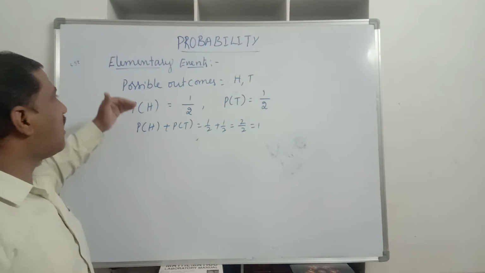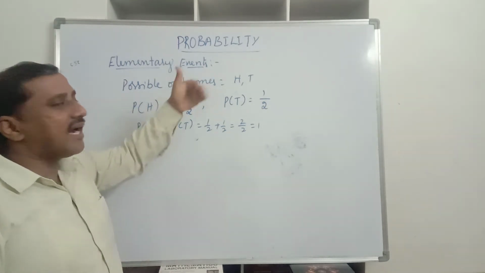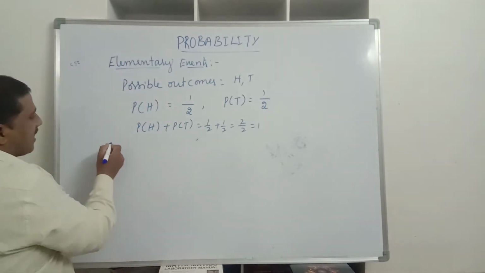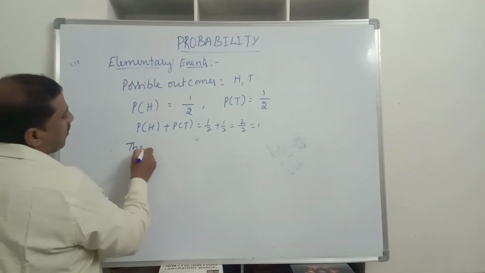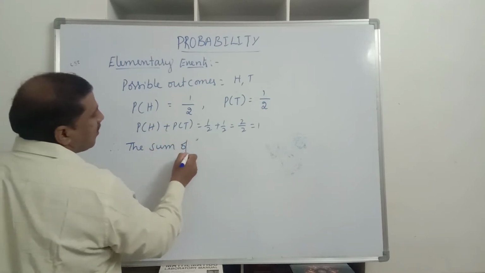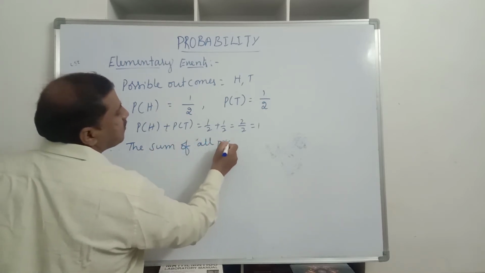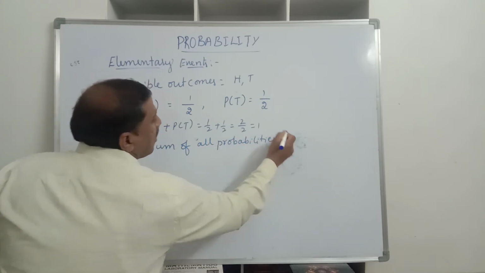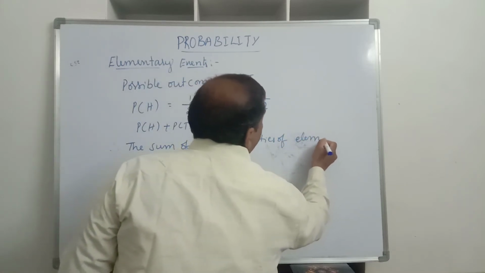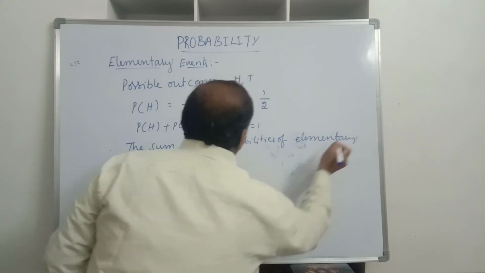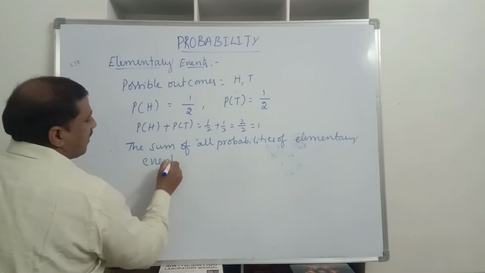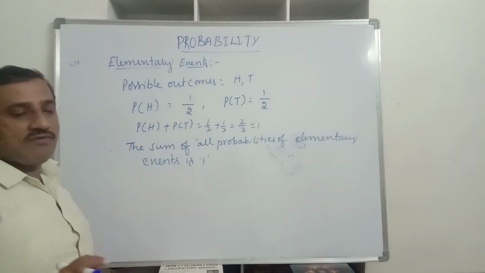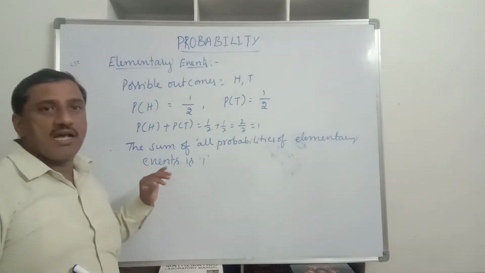Getting a head and getting a tail, those events are known as elementary events. From this we can say that the sum of the probabilities of all elementary events is 1.